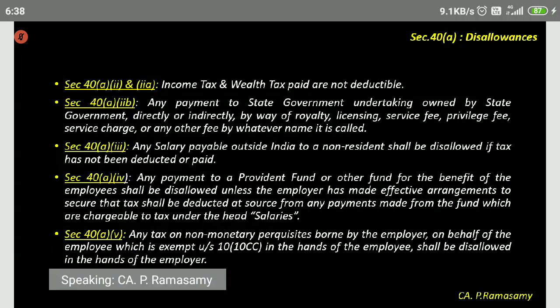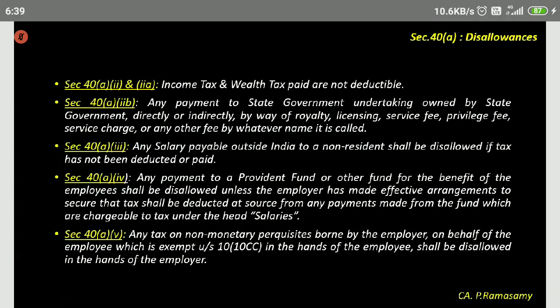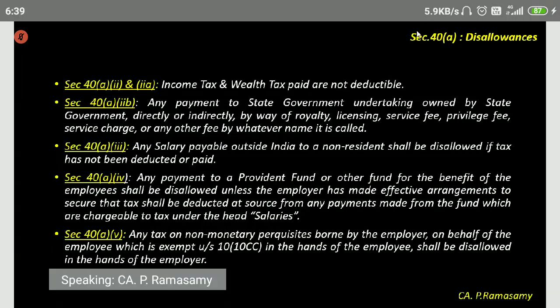40 clause A, subclause 2B: any payment to a state government undertaking owned by the state government, directly or indirectly, by way of royalty, licensing fee, etc., by whatever name. Then salary. Any salary payable to a person outside India or to a non-resident shall be disallowed if tax has not been deducted or paid.